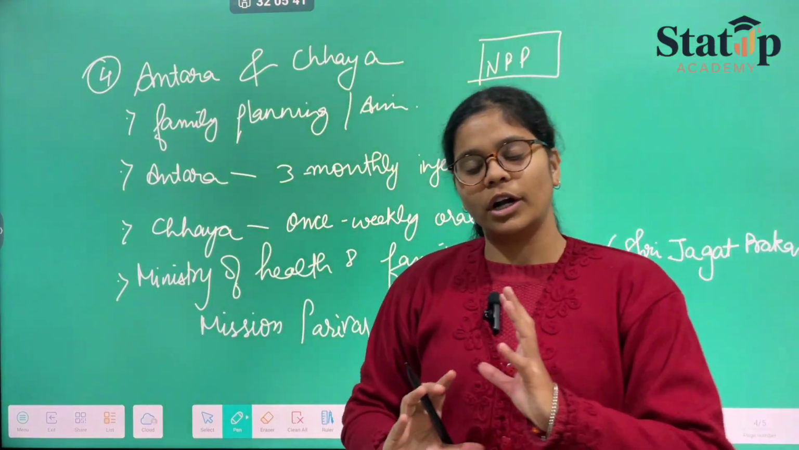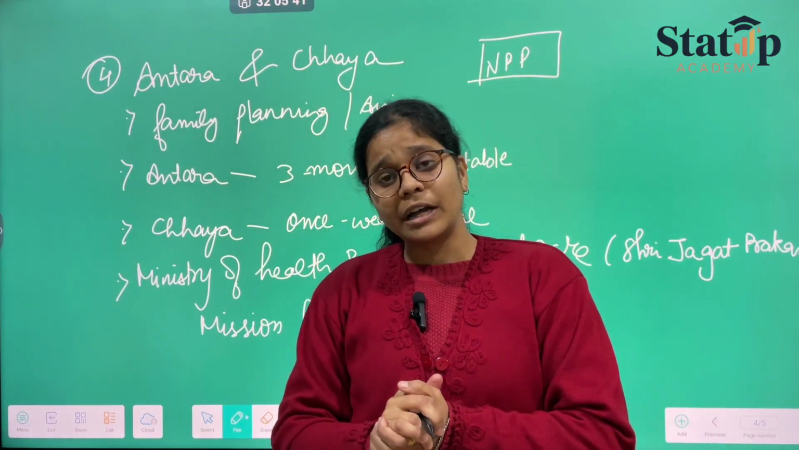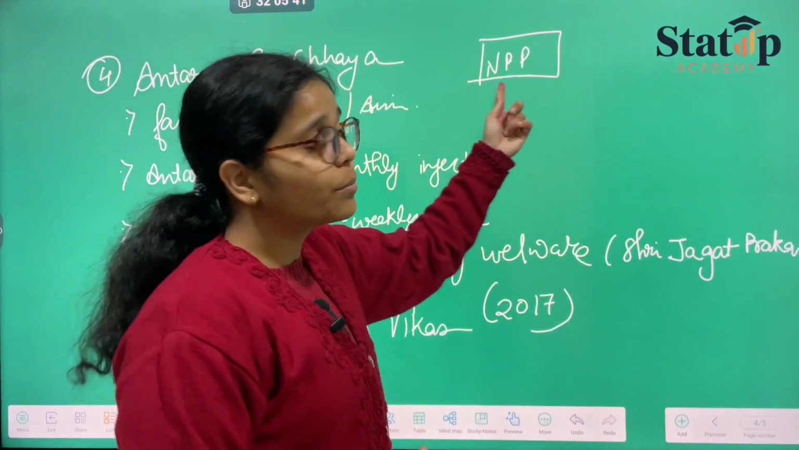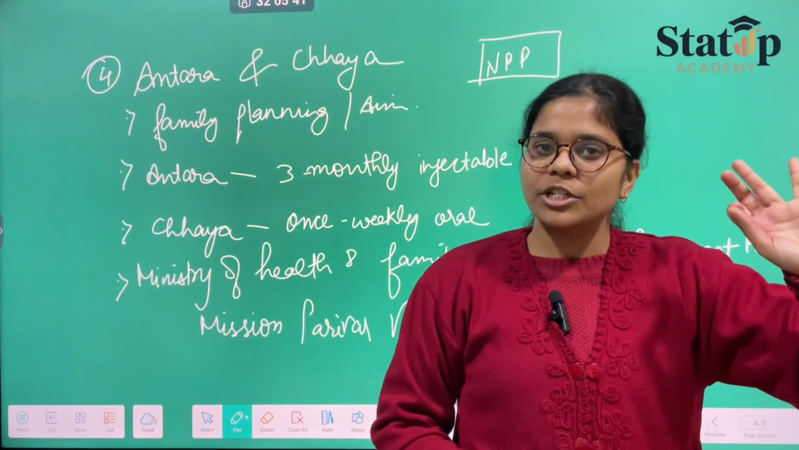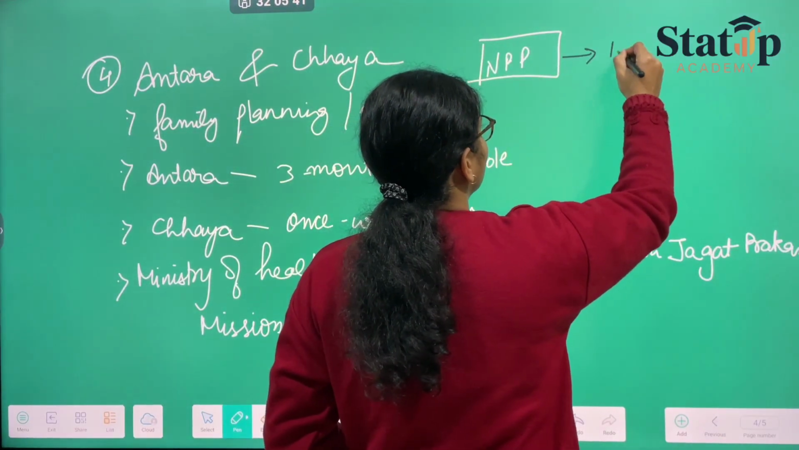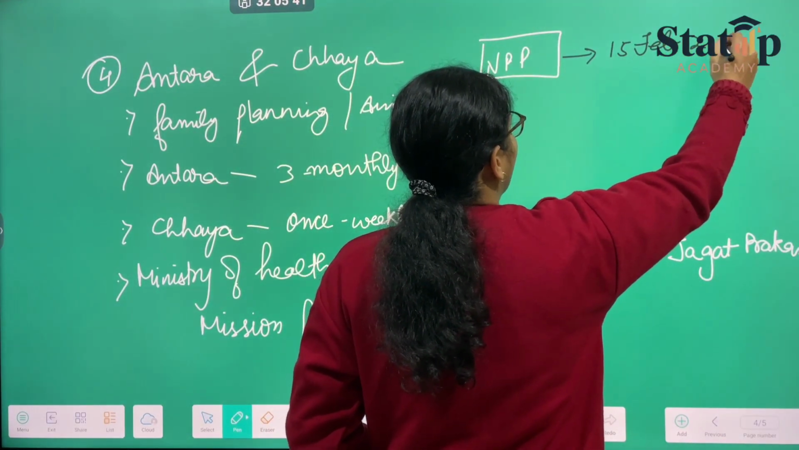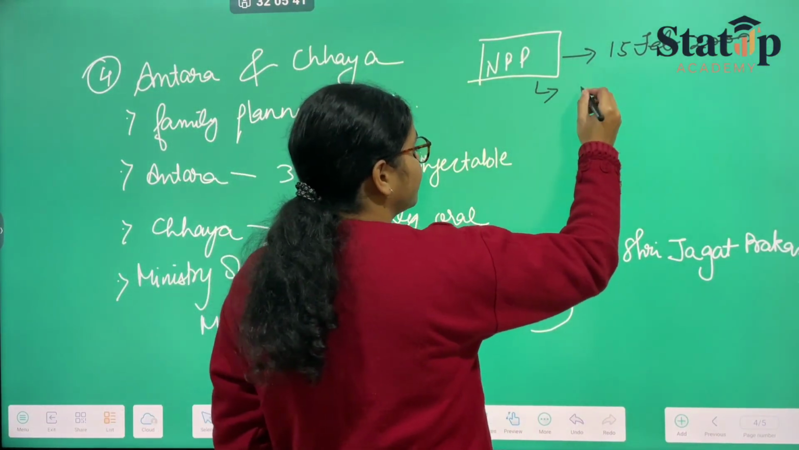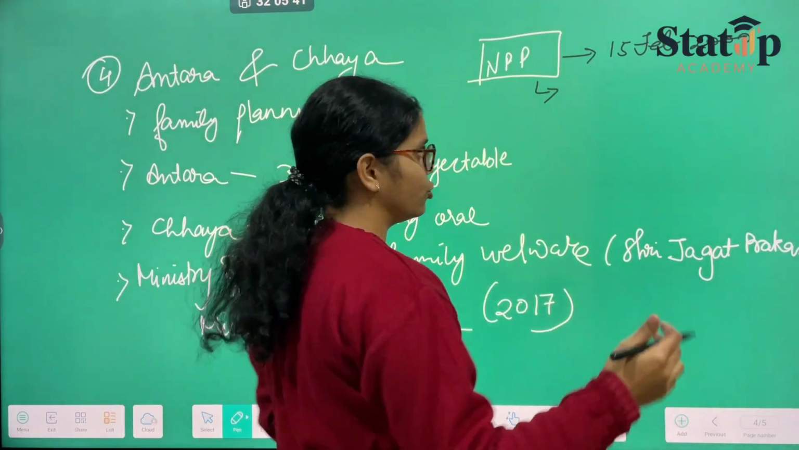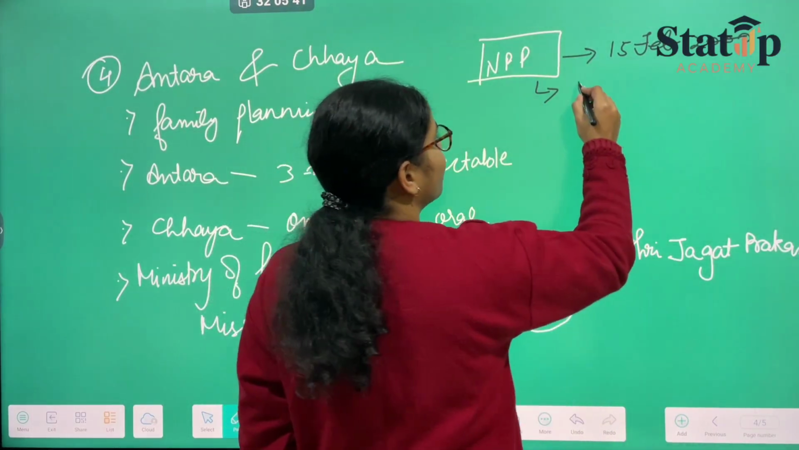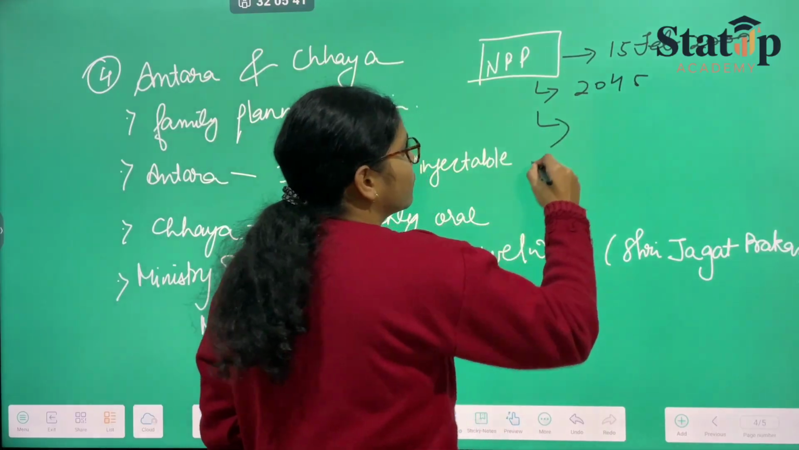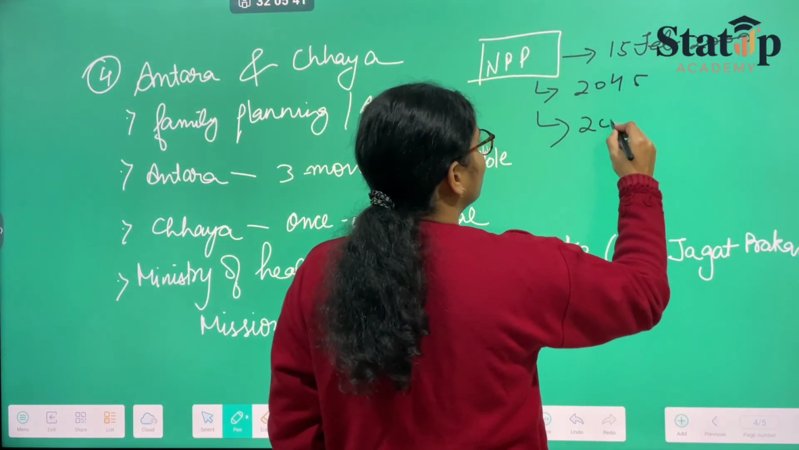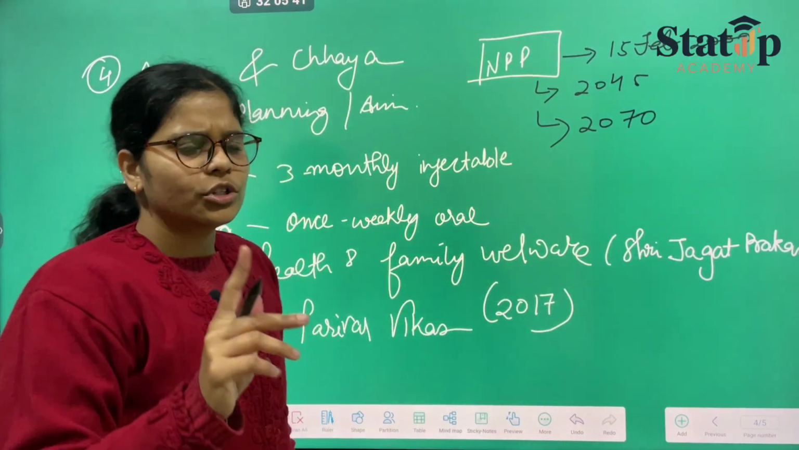This basically refers to family planning. How come family planning? Since there was a scheme which says the National Population Policy. So in this, it was launched on 15th Feb 2000. Okay. In this scheme, people aimed what? They aimed that we shall be able to control the population by 2045. Later on, there was an amendment which said that the population shall be controlled by 2070. Okay. So this was the basic.